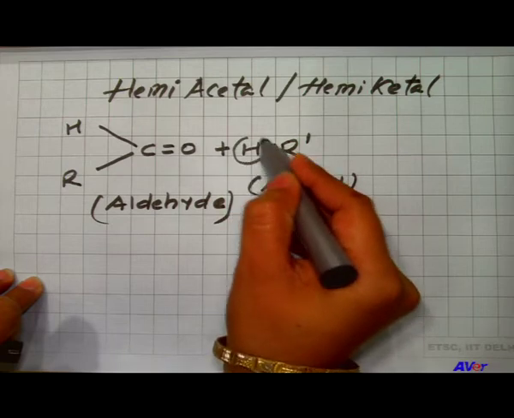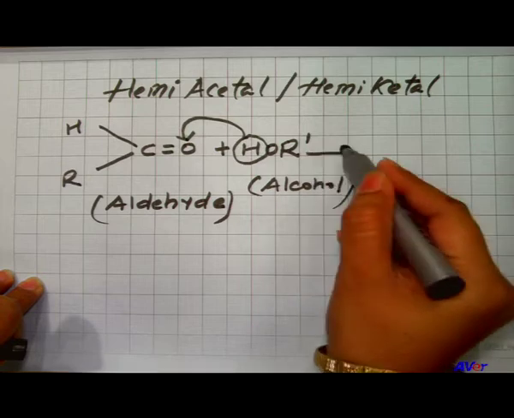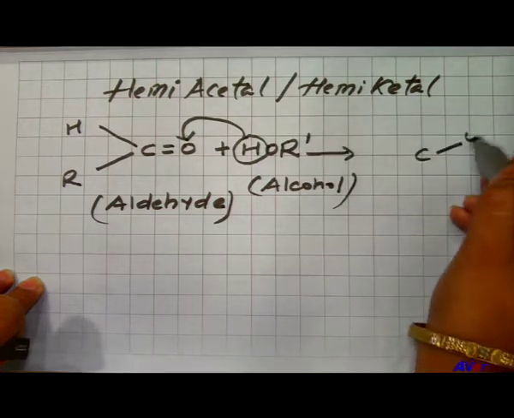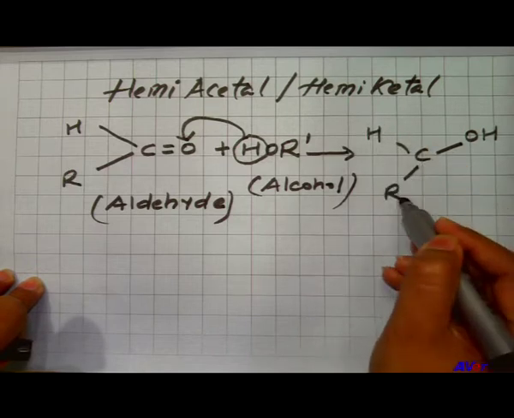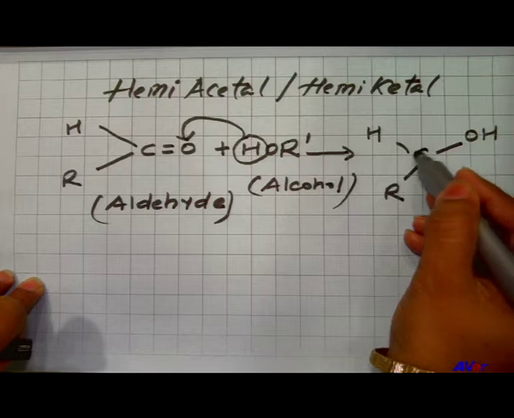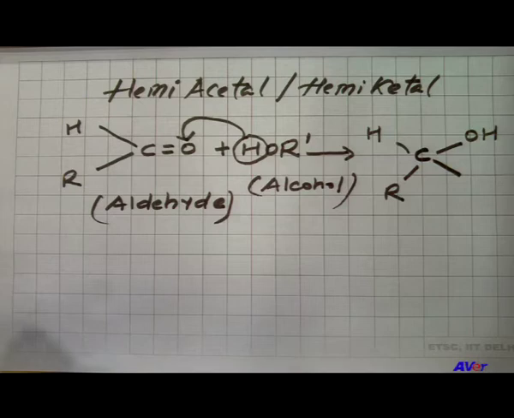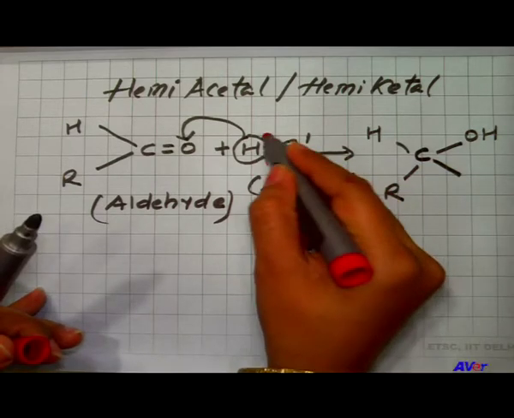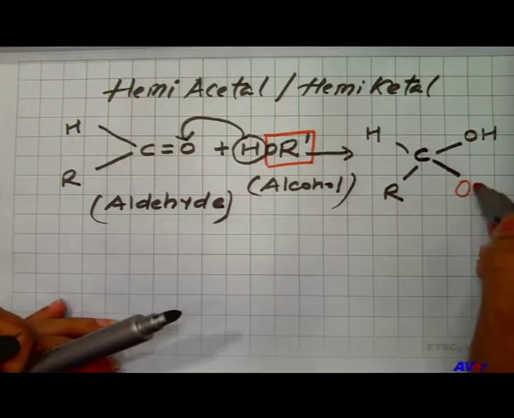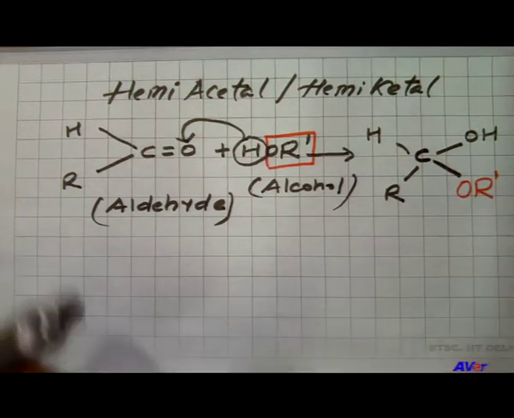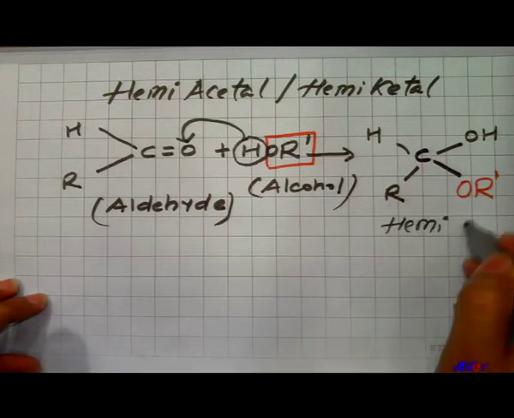The hydrogen of alcohol transfers over the oxygen of the carbonyl carbon and it makes OH, and as we know the carbon has 4 valency. So, the 4th valency will be satisfied by the remaining part of the alcohol, that is OR dash. Now, this OR dash will satisfy the 4th valency of the carbon, and the formation of this compound is called hemiacetal.